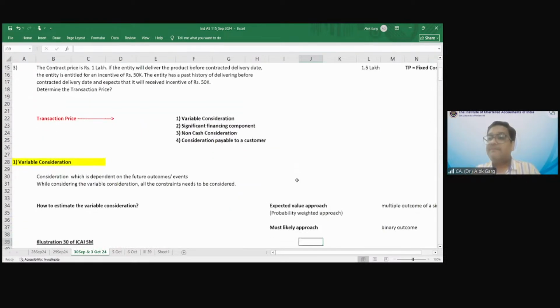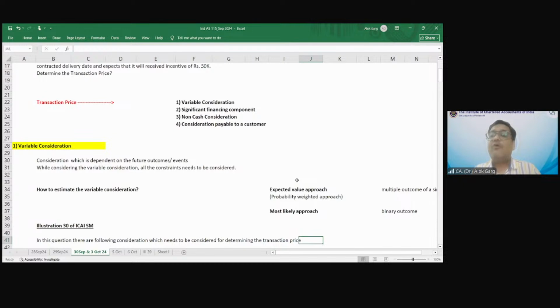For example, in case of volume discount, you must have seen it at Big Bazaar. Have you seen Big Bazaar, Reliance Retail, Sodis?